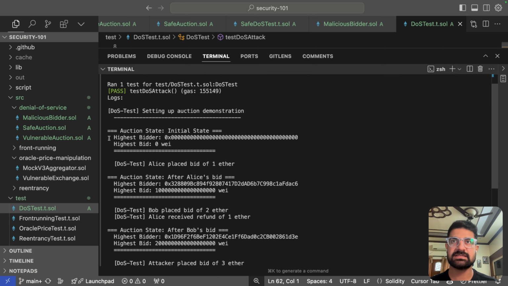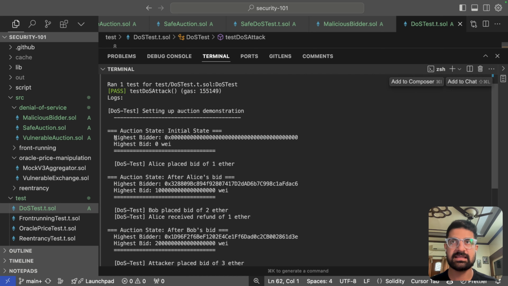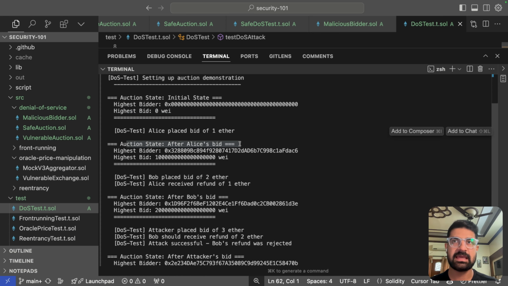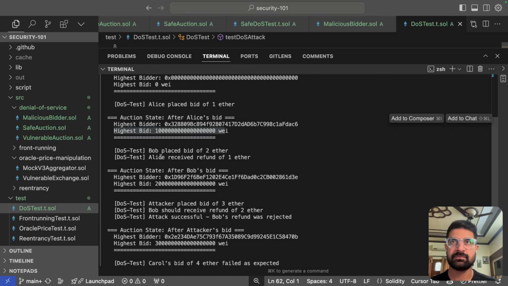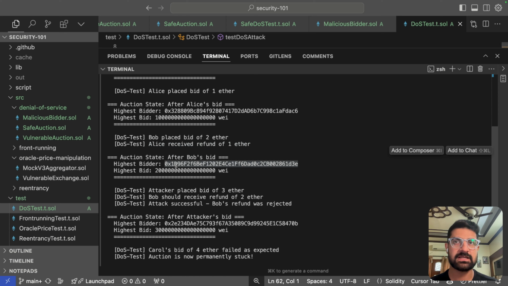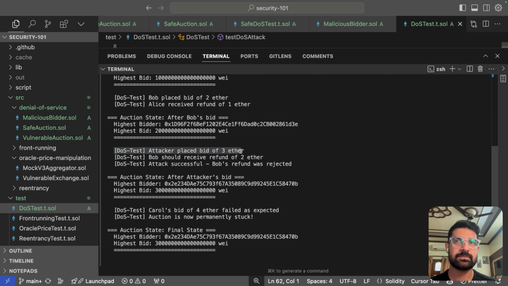Here, when I run the test, you can see the test case passes, and in the logs we can see that the initial state was this: highest bidder was 0 and highest bid was also 0. After Alice paid a bid of 1 ether, Alice becomes the highest bidder and the highest bid becomes 1 ether. Then Bob places a bid of 2 ether and Alice is refunded her 1 ether. So Bob becomes the highest bidder and the highest bid is 2 ether. Now the attacker places a bid of 3 ether. So Bob should receive 2 ether. So the attack was successful because Bob's refund was rejected.